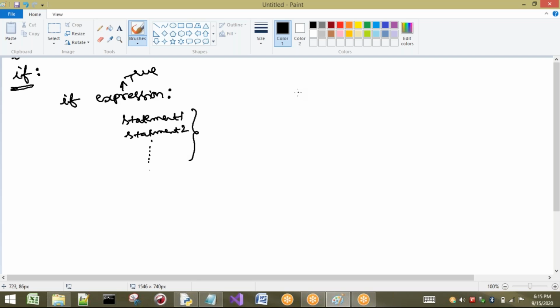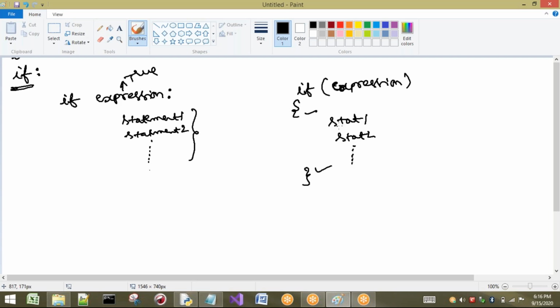Now I will show you an example of a C, C++ and Java program. There will be some expression. If there is only a single statement, I can write it directly here. Otherwise, if there is a group of statements, an open bracket and closed bracket should be there: statement 1, statement 2, and so on.